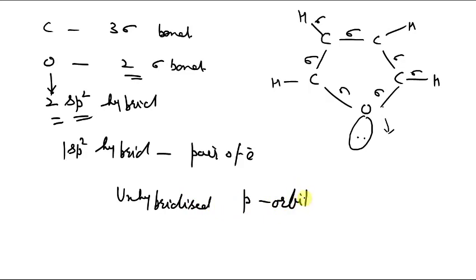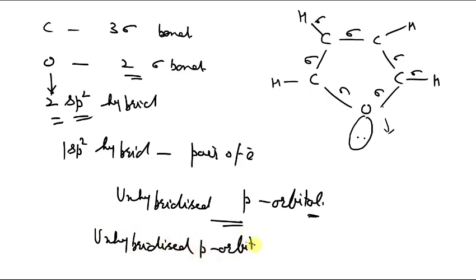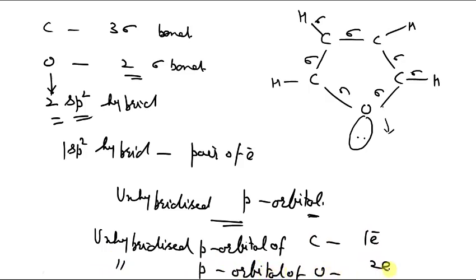This is again similar to pyrrole. The unhybridized p orbital of carbon contains one electron, whereas the unhybridized p orbital of oxygen contains two electrons.